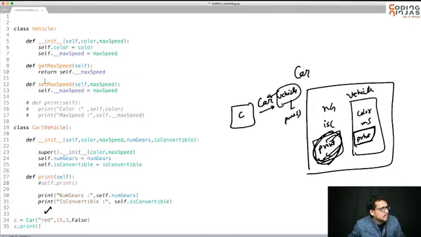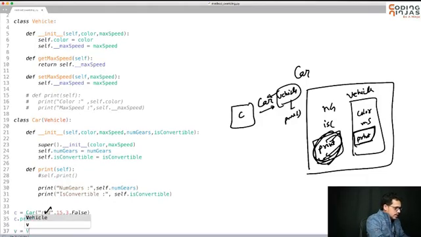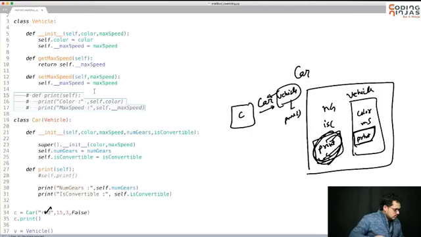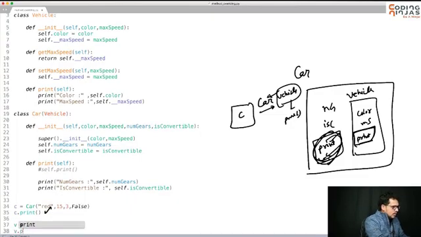You have overridden the print function of vehicle. Now I think this should be clear: for vehicle, if I make this object with color red and max speed 18, and I call v.print, since it is an object of type vehicle, obviously print of vehicle will be called.